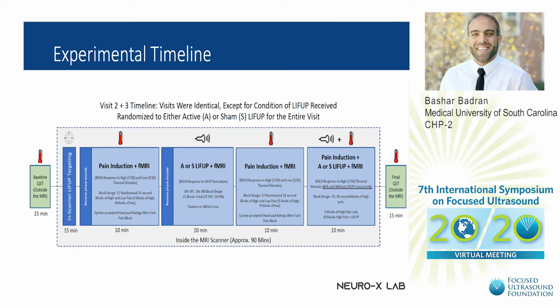The experimental timeline is pretty straightforward for visits 2 and 3. Outside of the scanner, there is a baseline quantitative sensory thresholding, which is our primary outcome, followed by in-scanner targeting of the right anterior thalamus using the MRI console, pain induction paradigm, and 2 10-minute boluses of FUS. Afterwards, participants were removed from the scanner and QST was conducted again.